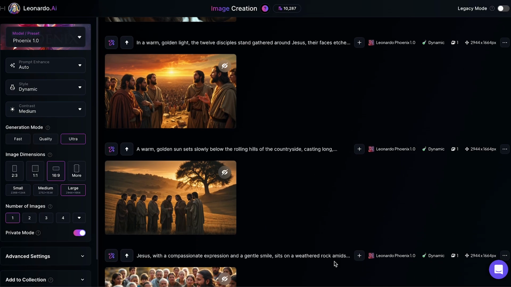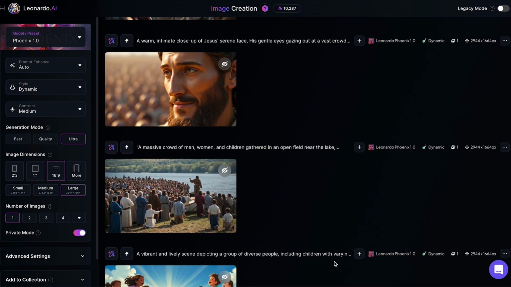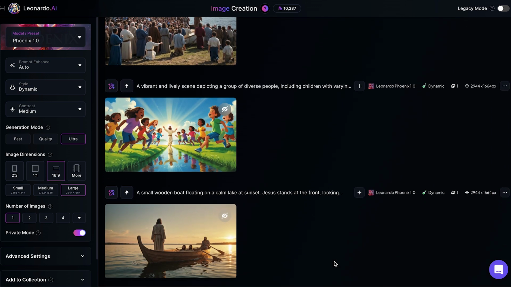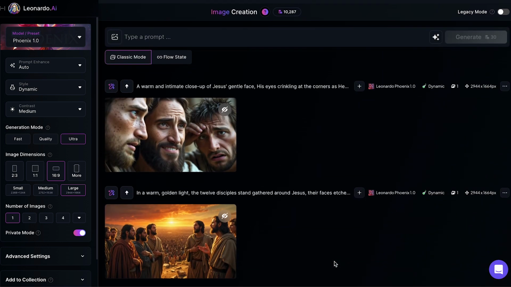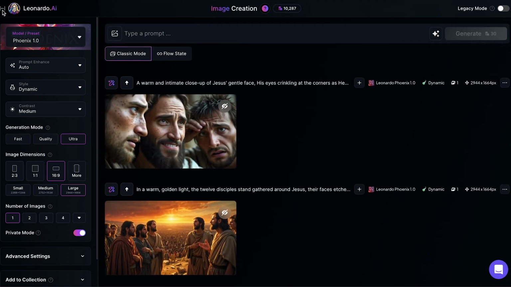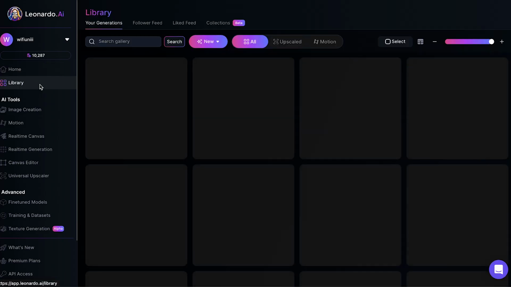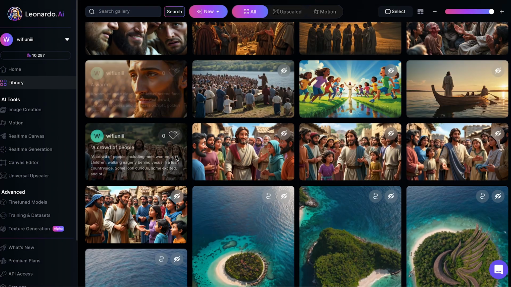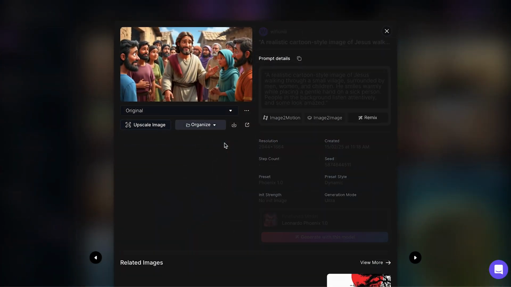And here we are. Every single image is now done. Honestly, these turned out way better than I imagined. The quality is out of this world, but we're not stopping yet. To take things to the next level, we're going to add some motion to these images. This will bring them to life and make them much more exciting for the audience. To animate an image, start by selecting the one you want to use. Then, click on the Image to Motion button.